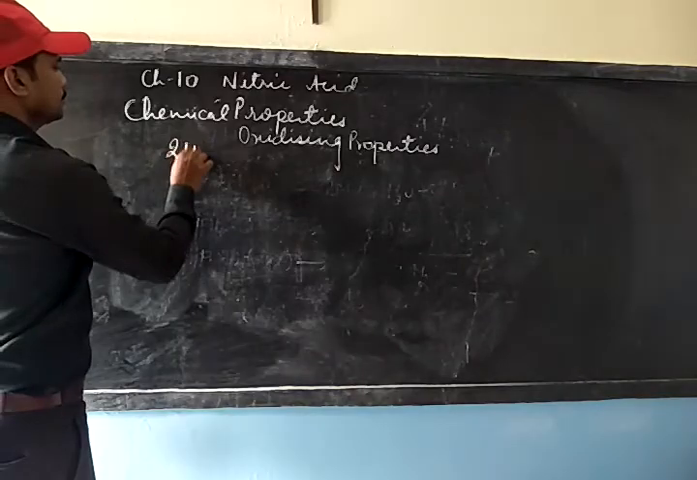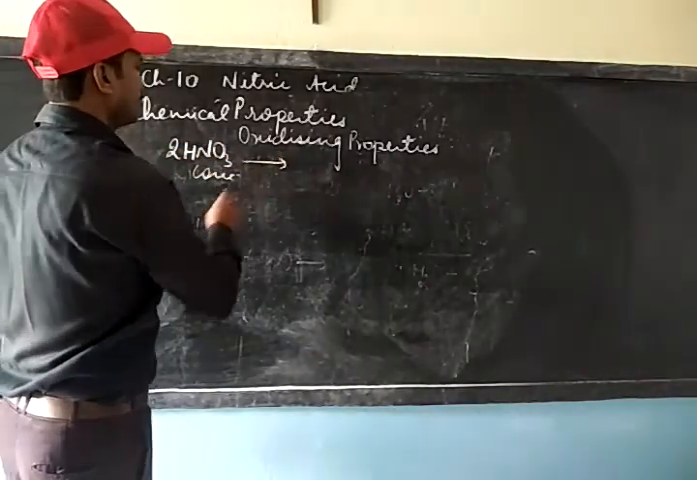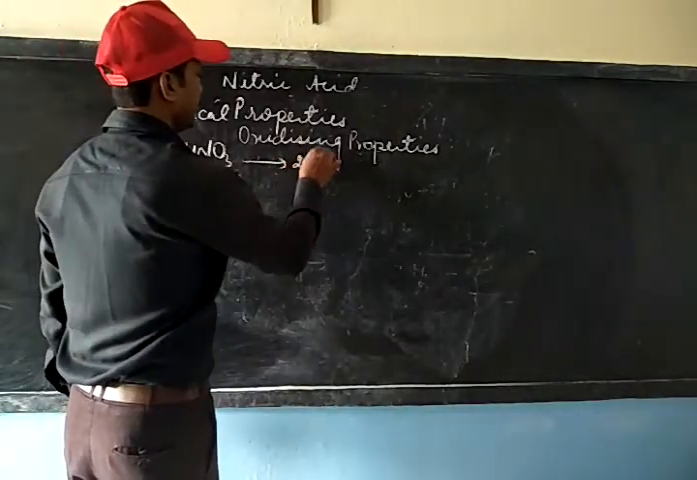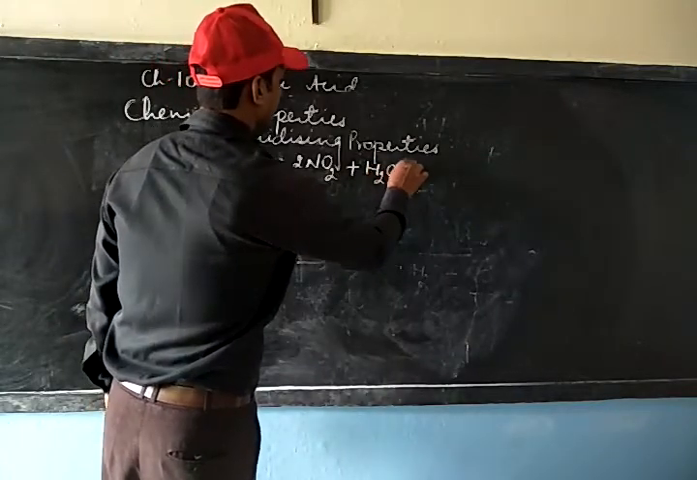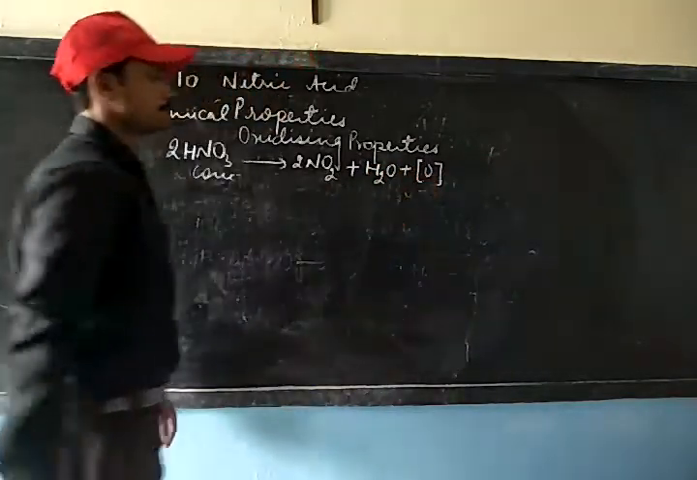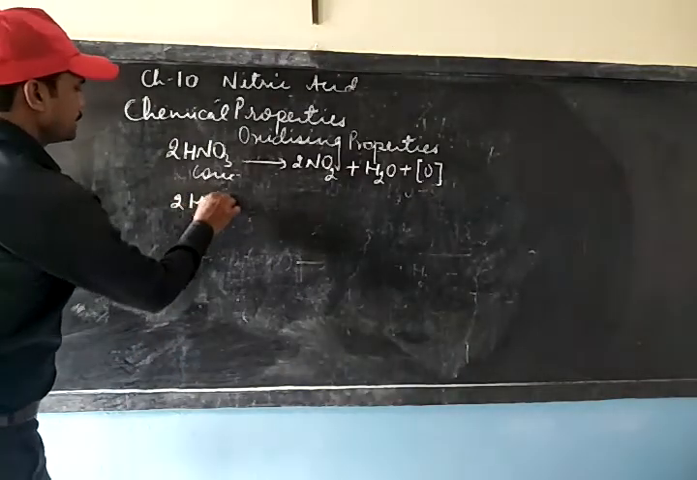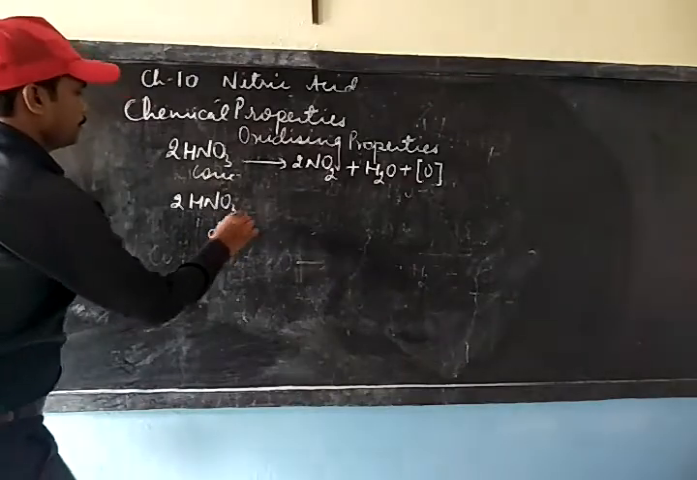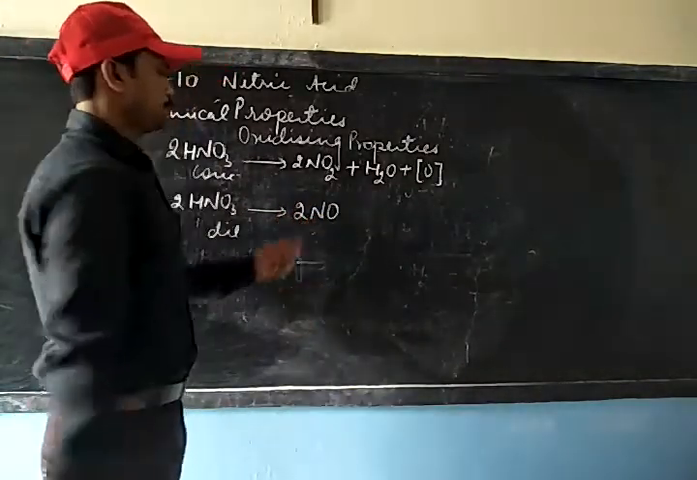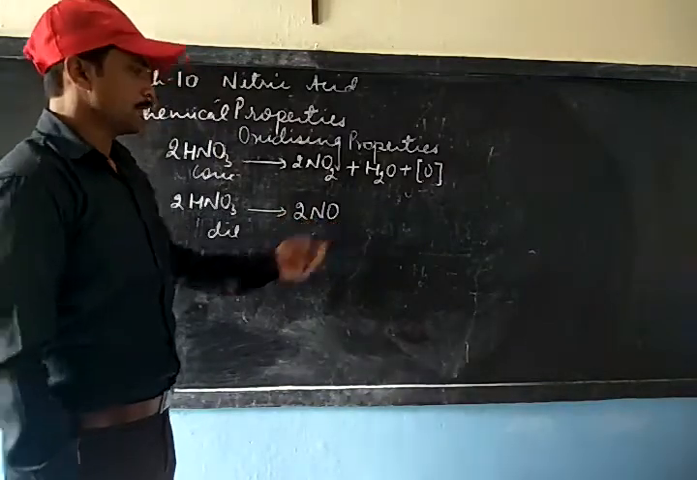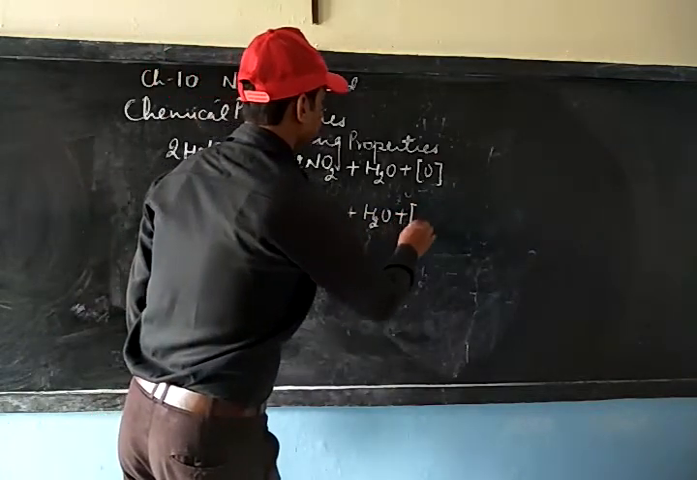When we take concentrated nitric acid, then it decomposes to give nitrogen dioxide along with water and nascent oxygen. On the other hand, when we take dilute nitric acid, it will decompose to give nitrogen monoxide or nitric oxide along with water and nascent oxygen.